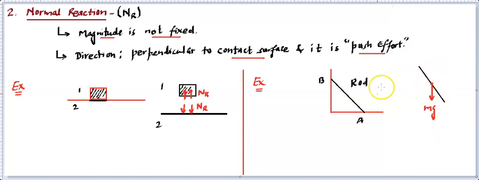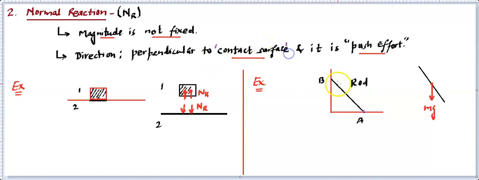Now we need to see the contact force, where this rod is in contact. You see this rod is in contact at this point A as well as at this point B. So wherever there is a contact, there is going to be a contact force called normal reaction. So we need to draw the direction of normal reaction at A and at B. Now this is a one point contact. So we need to first of all find the common contact surface.